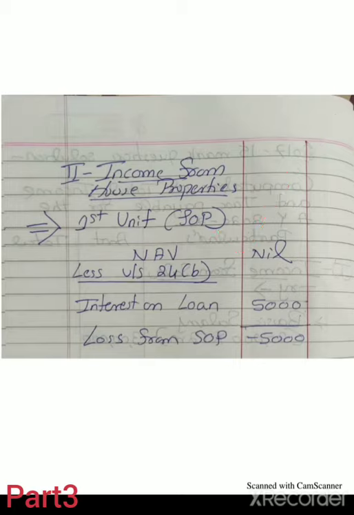SOP. We know the format of computing SOP. Up to net annual value it is always nil. Less under section 24B, interest on loan.